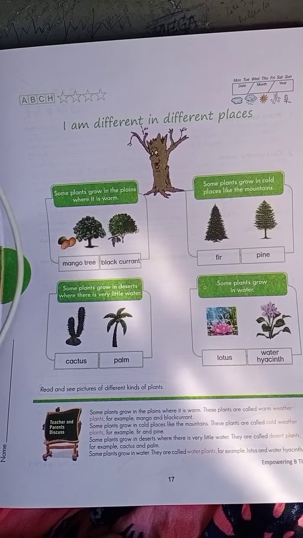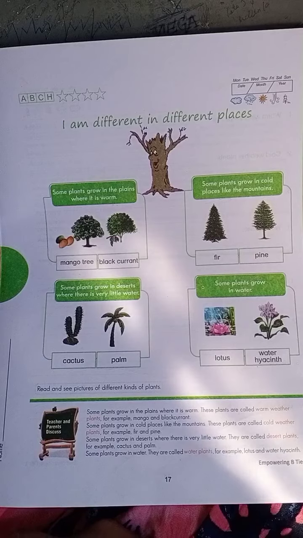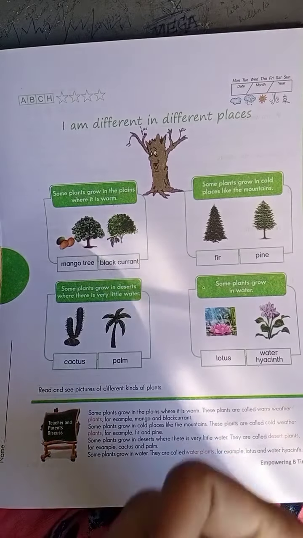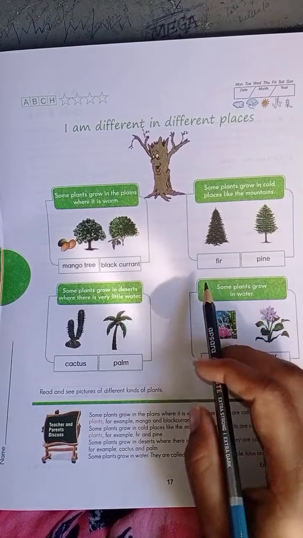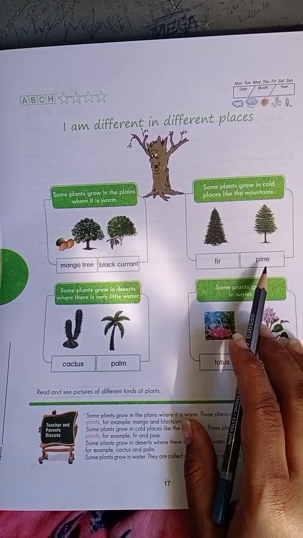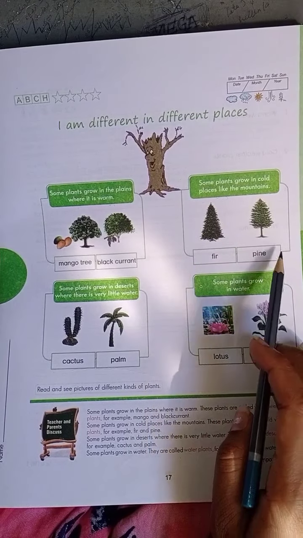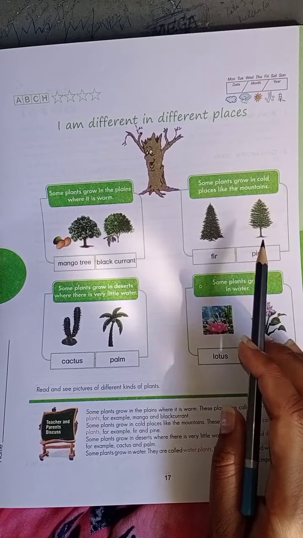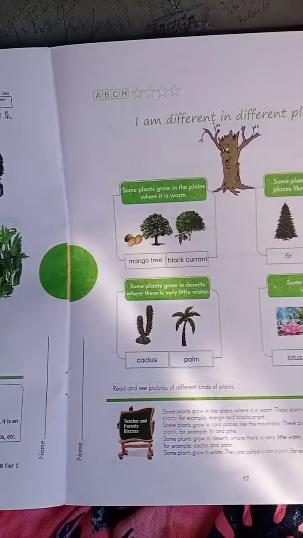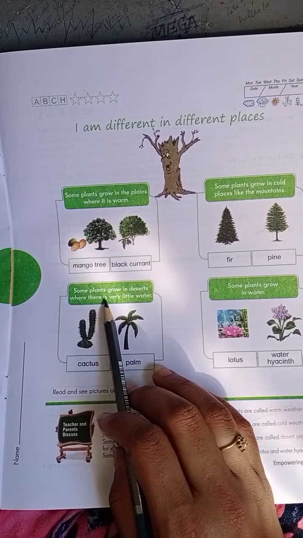There it will be almost cold, so in such weather, which plants will grow? Fir and pine. If we go to the mountain side, we can see such kinds of plants.